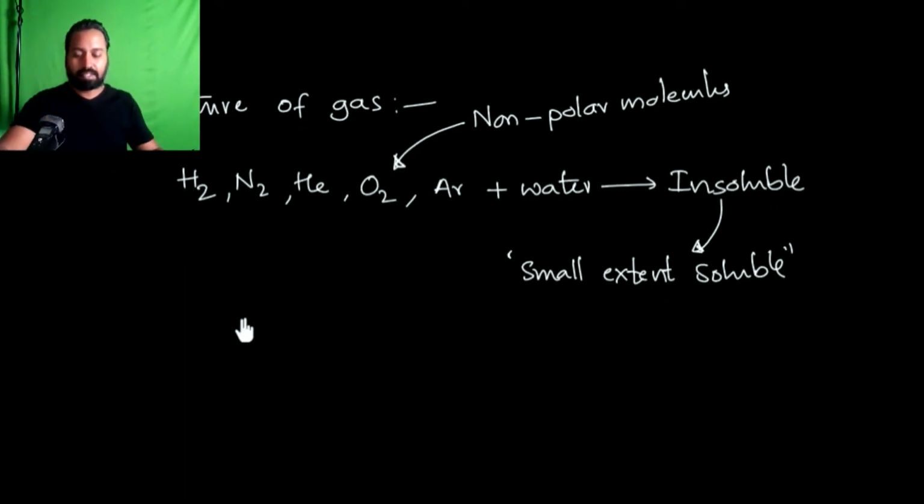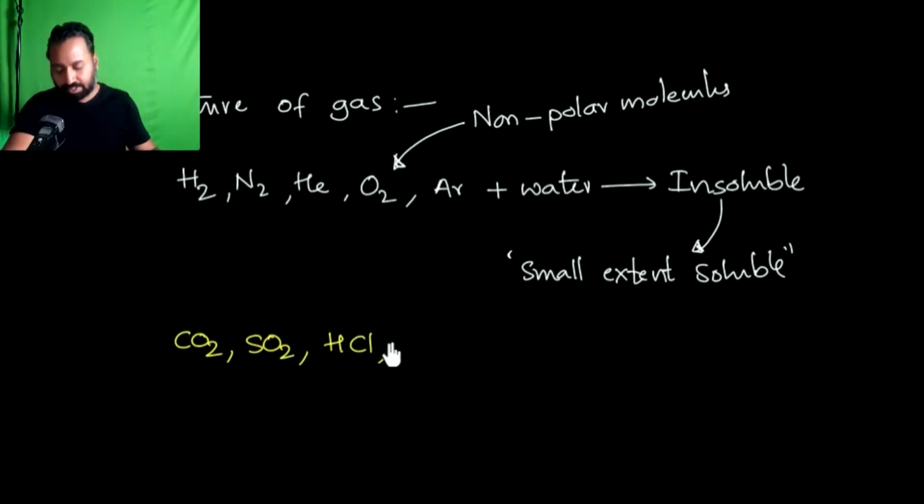Next, there is another type of gas molecules, like carbon dioxide gas, SO2, HCl gas, and ammonia, that is NH3. Such molecules are easily soluble in water.